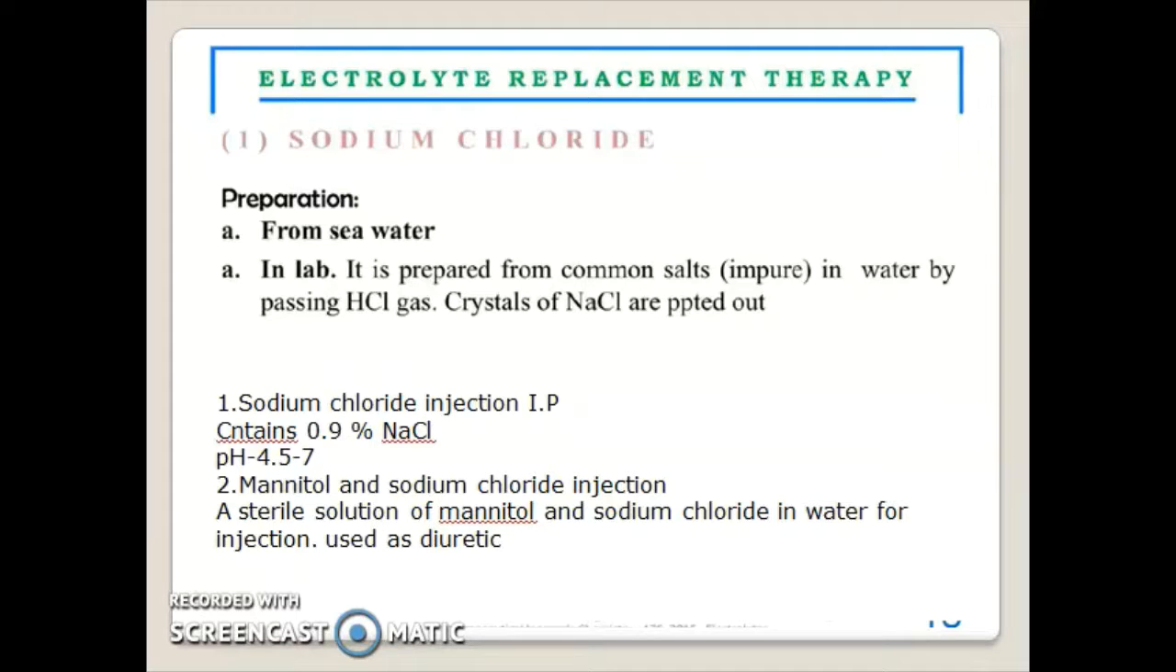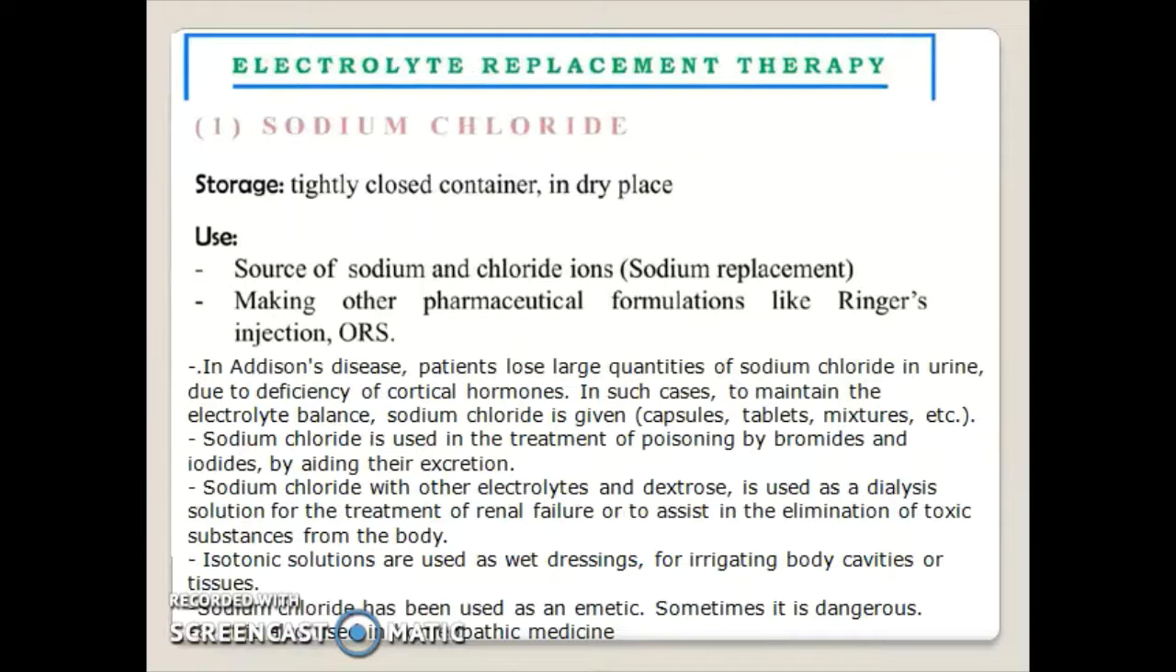pH is 4.5 to 7. Second, mannitol and sodium chloride injection: a sterile solution of mannitol and sodium chloride in water for injection, used as a diuretic. These are the preparations. Storage condition: tightly closed container in a dry place.